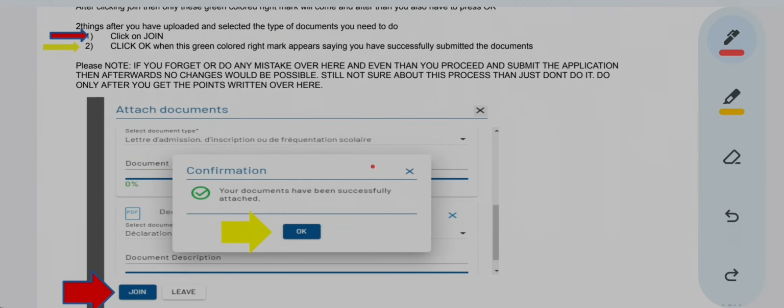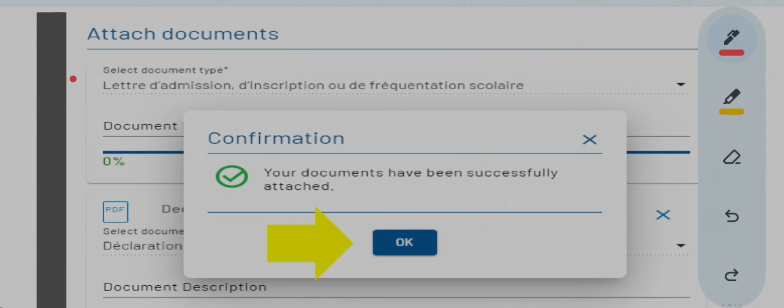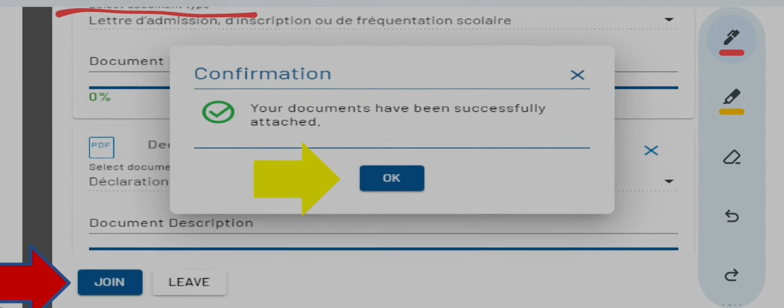Okay, see, yes, this is how the document will come. See, select the type of document. So when you have uploaded, your PDF will be here. Okay, see, this is what I wanted to show. See, this is the declaration PDF, right? Because I named it as declaration, so now I know that it is declaration. Then I wanted to tell the computer what document it is.